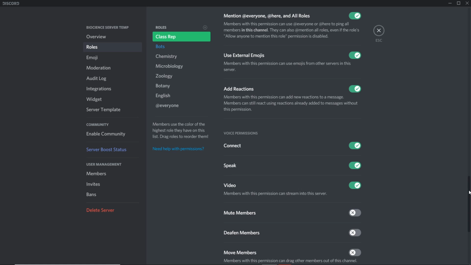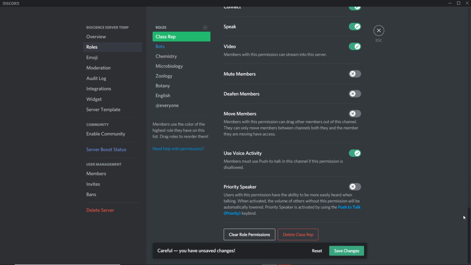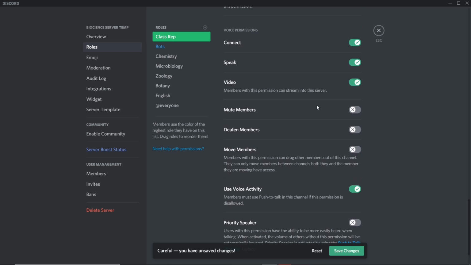In the student council server, if you guys noticed, in the music channel, the moment you connect, you'll be muted and you won't be able to unmute yourself in that channel. So that's because the permission to speak is disabled. Video. In voice channels, you can also turn your video on. It's disabled under music, but under the general chat, it's actually enabled. So if you guys do ever want to have video conferences, you can do that.